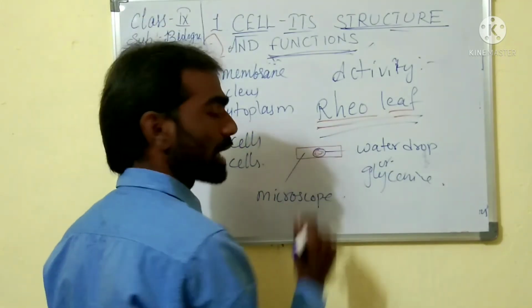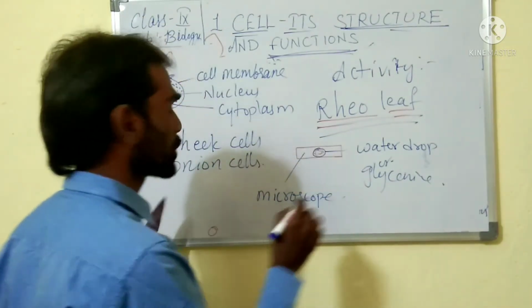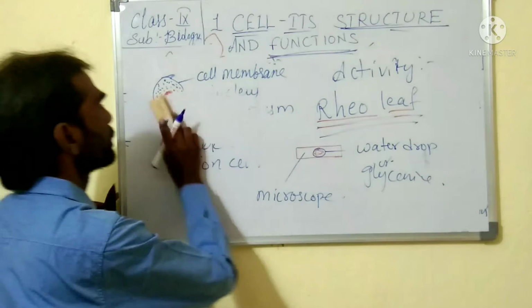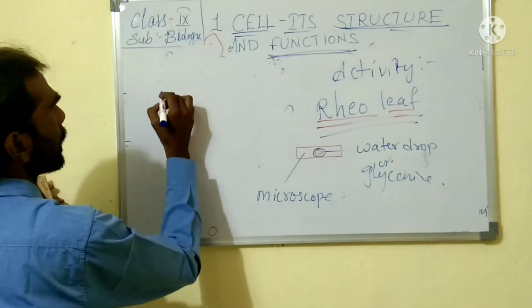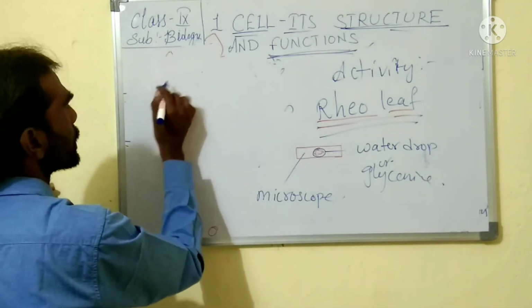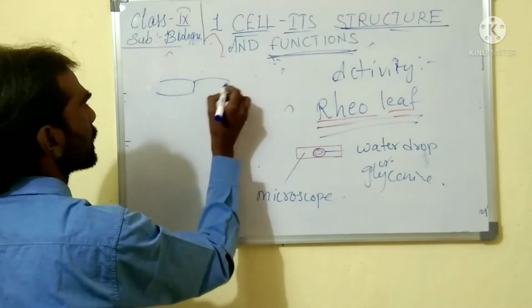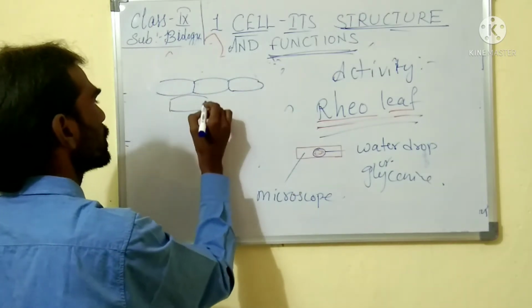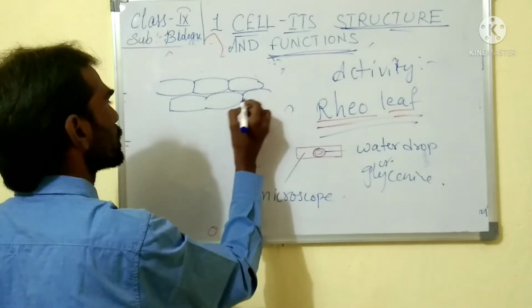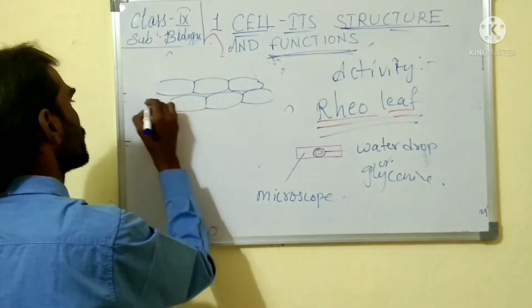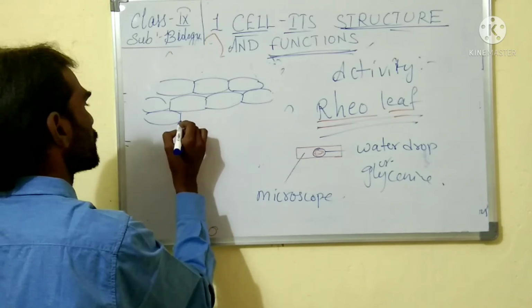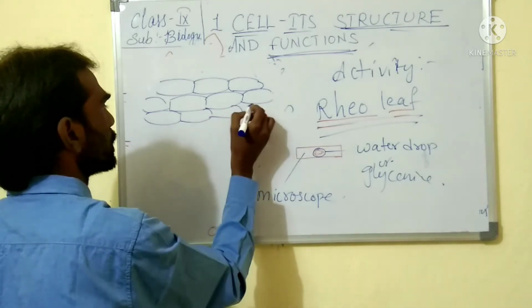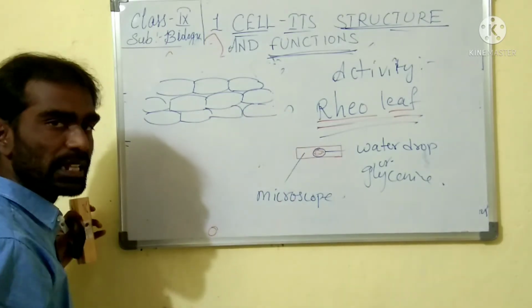So what you are able to see is the structure of its cell, your leaf cell. The structure you are able to see in this form, like how you studied the onion peel cells in your 8th class. Like that structure you are able to see. These are leaf peel cells.